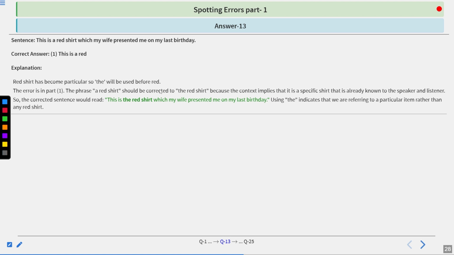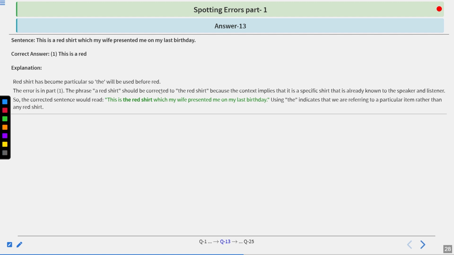The error is in part 1. The phrase "a red shirt" should be corrected to "the red shirt" because the context implies that it is a specific shirt that is already known to the speaker and listener. So the corrected sentence would read: this is the red shirt which my wife presented me on my last birthday. Using "the" indicates that we are referring to a particular item rather than any red shirt. Although with the names of colors we don't use any article, when a color becomes particular, we need to use an article.